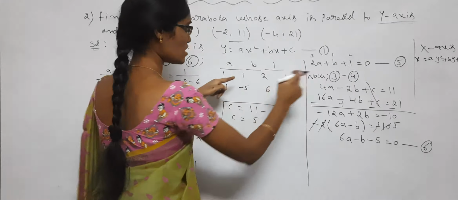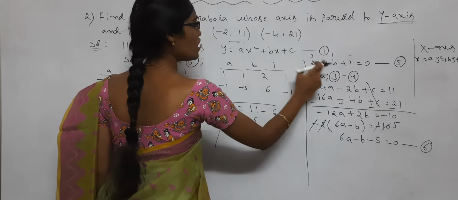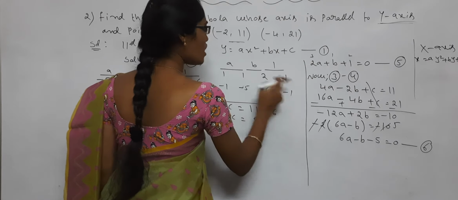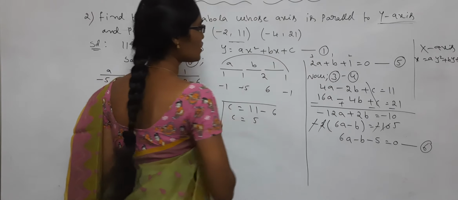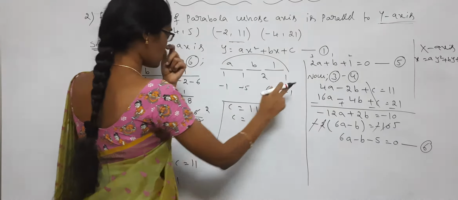Okay, see the process. Here also same process.